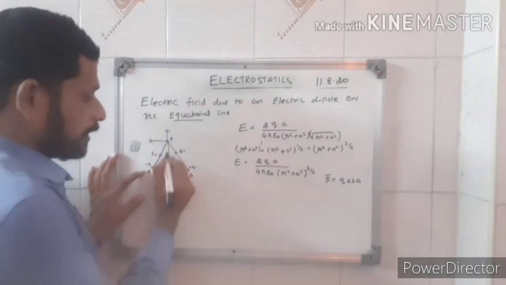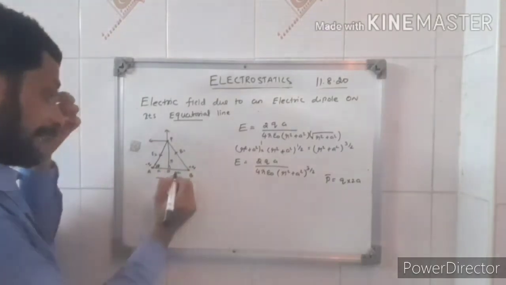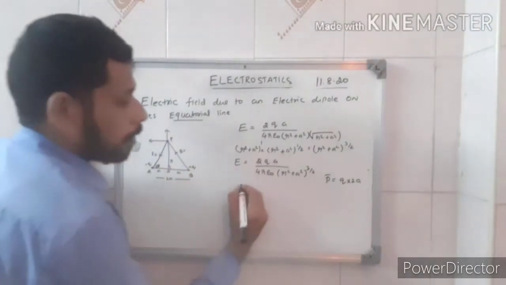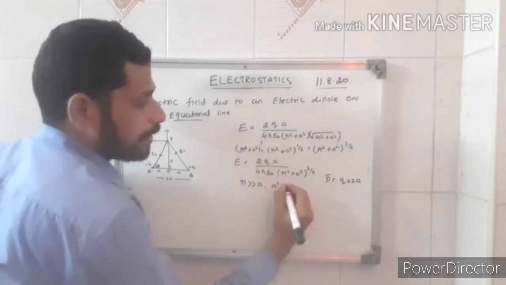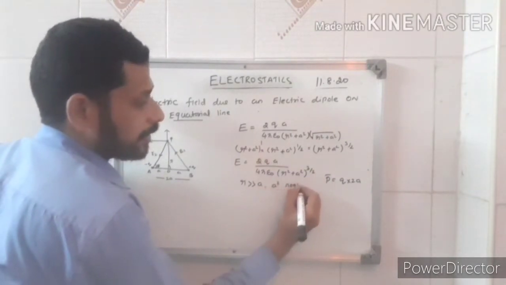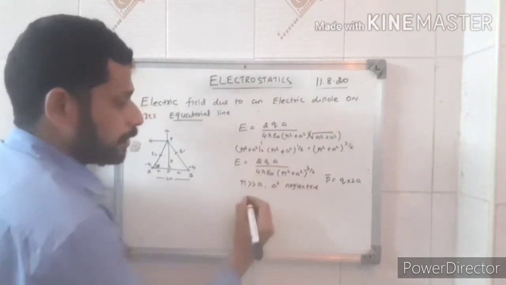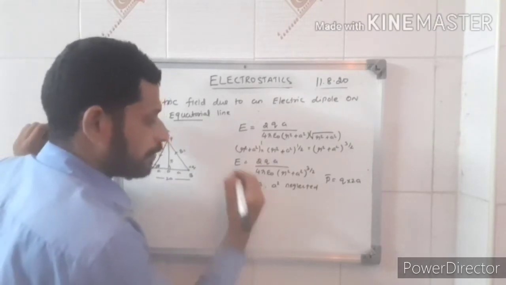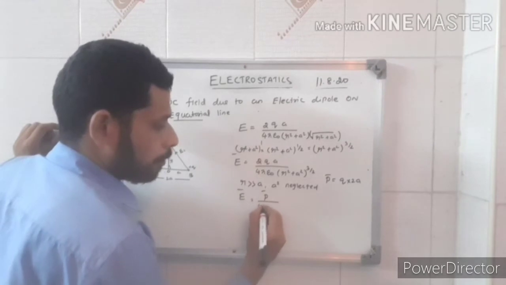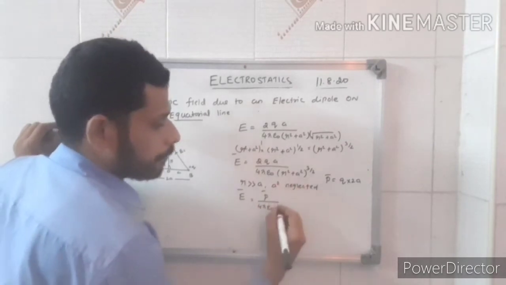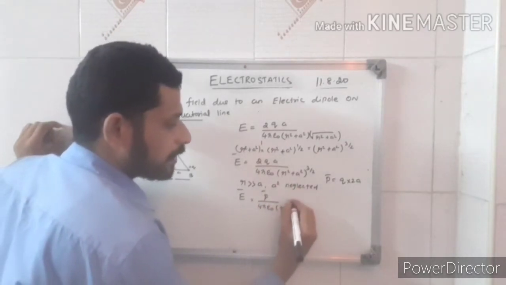Now, the distance r is always much greater than the distance a. So a squared can be neglected. Then the electric field will be equal to P by 4 pi epsilon naught, r squared power 3 by 2.